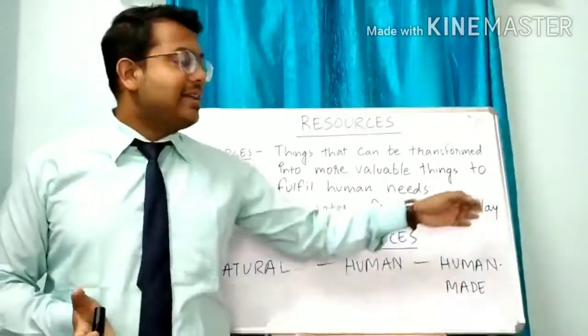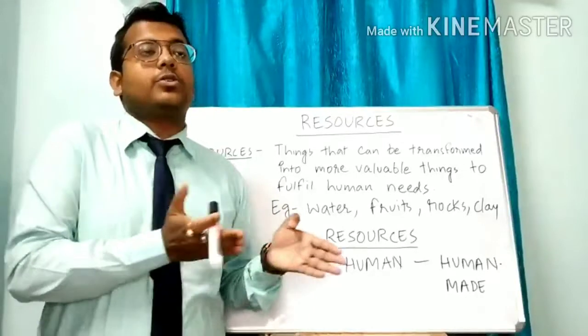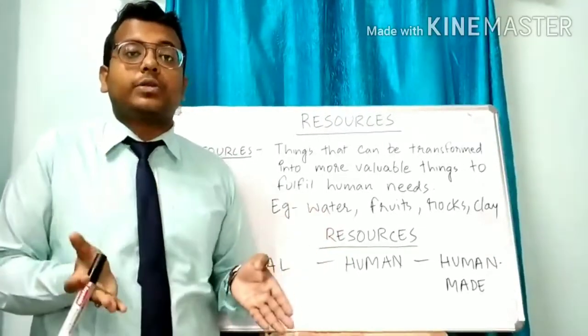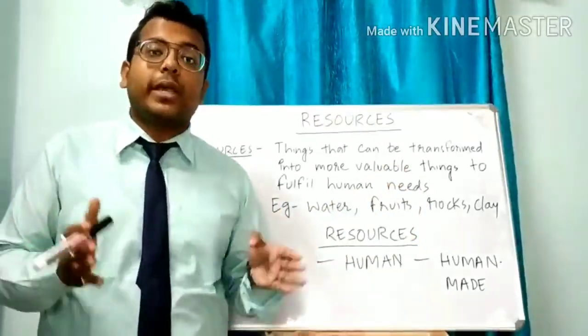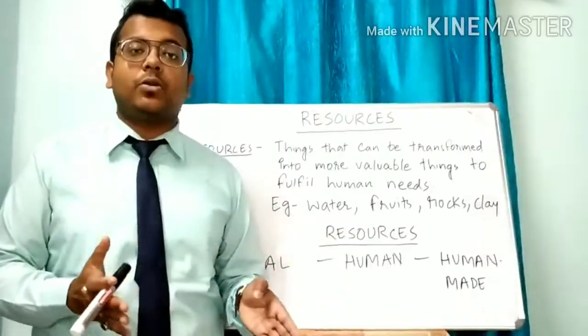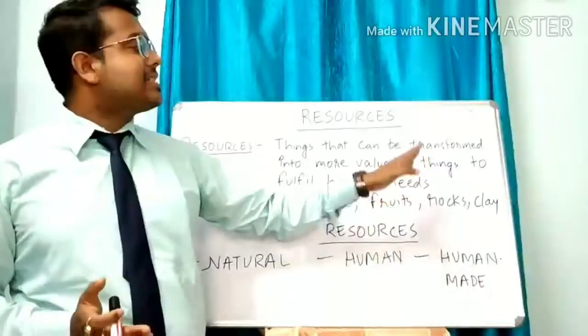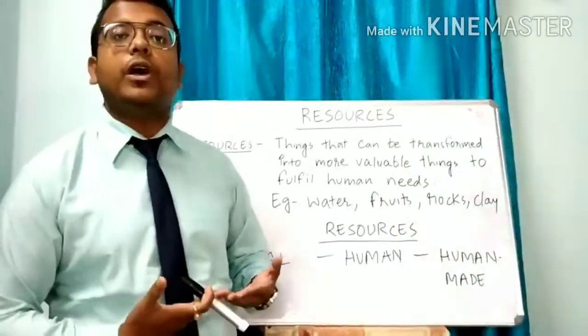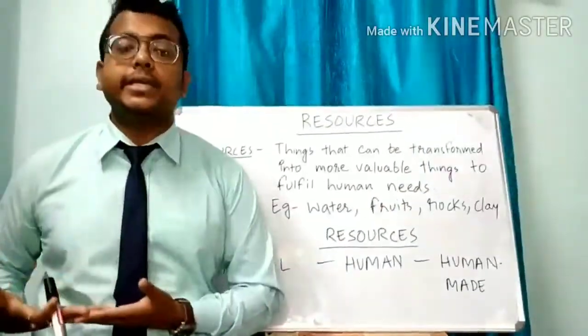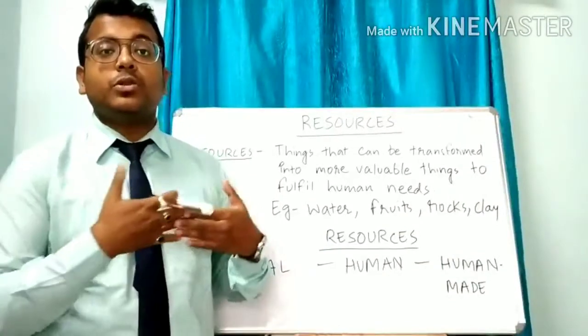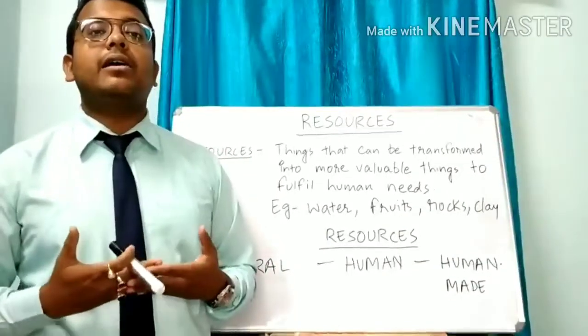And clay, that means soil, is also used for making houses. Rocks are also used for building houses. So these kinds of things that can be transformed into valuable or useful things are called a resource.